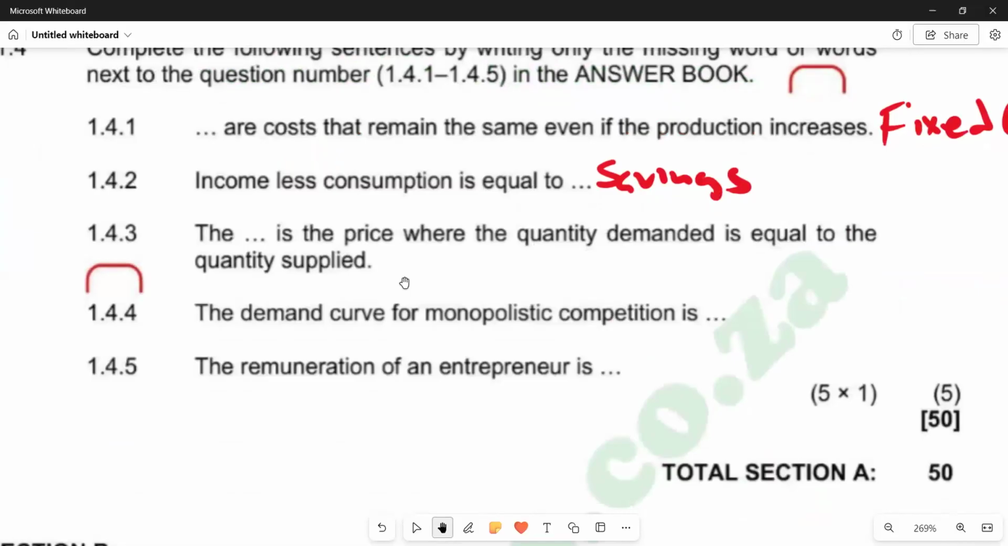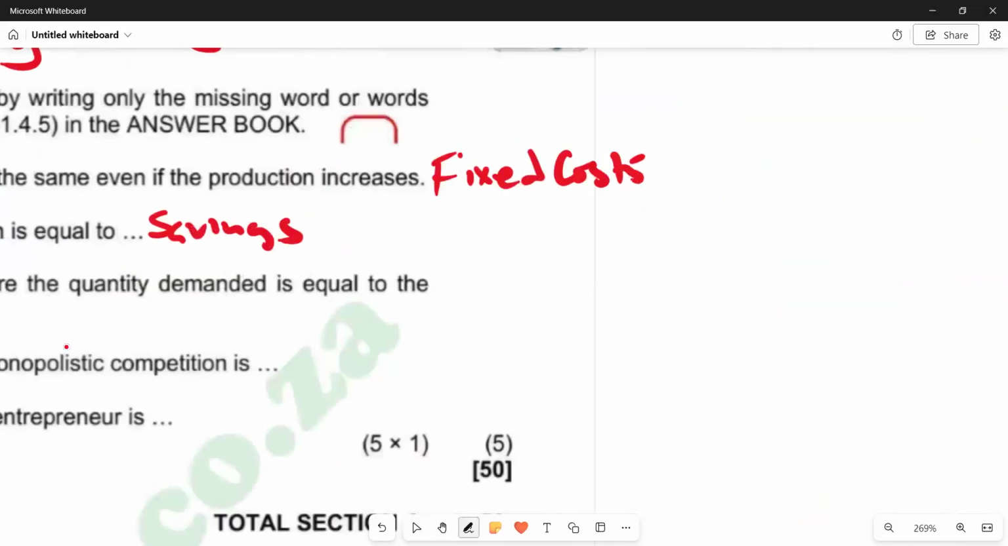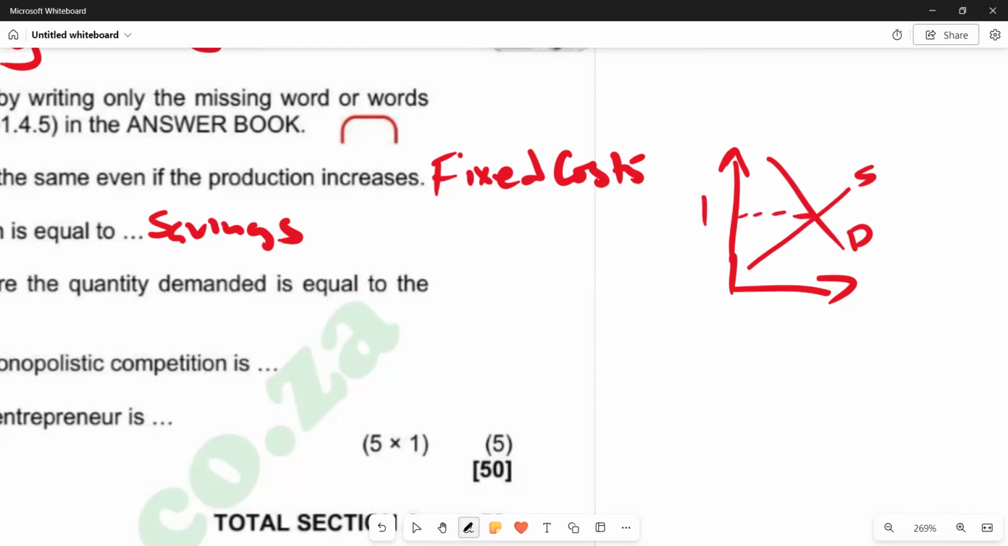Then you go to 1.4.3. The dash is the price where the quantity demanded is equal to the quantity supplied. We know that's the equilibrium price, where quantity demanded is equal to quantity supplied. Remember, this is the determination of price due to the free forces of supply and demand. When the forces of supply and demand are not interrupted, they determine the price where they meet, where the curves intersect. The supply curve is positively sloped and the demand curve is negatively sloped. So where they meet, that's where we have the equilibrium price.